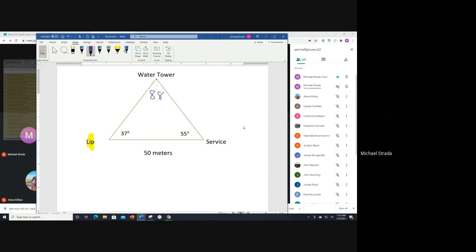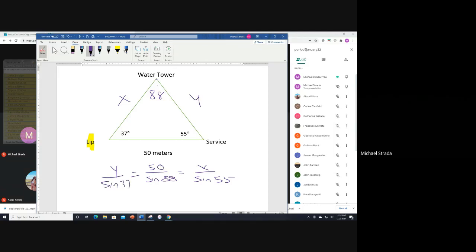Basically, we got multiple angles, so it leads us to believe law of sines. So we're going to put right in the middle 50 over sine 88, since that's the one problem they give you. Equals, oops, wrong one. Hold on. We'll make this x over sine 55, and then over here, y over sine 37.